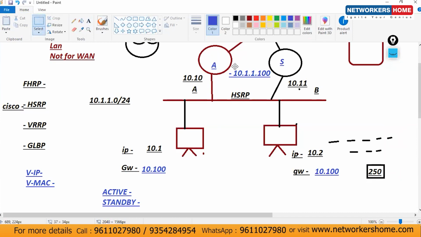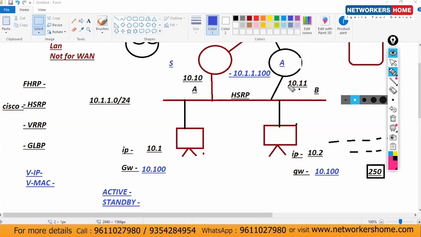Okay. And this standby router became what? Active, and this is on this side. This is active here. Okay, so now active is there, but what is the physical IP? Dot 11. But this time, this dot 100, because dot 100 IP will be active always on the active router. And now who's the active? This is the active, so it will be active on this side. So now this is what? Again dot 100, and dot 100 is what? Again my active router. Do I need to change any type of gateways here? No, that is not. Okay, so after that, your traffic will be diverted to this one.